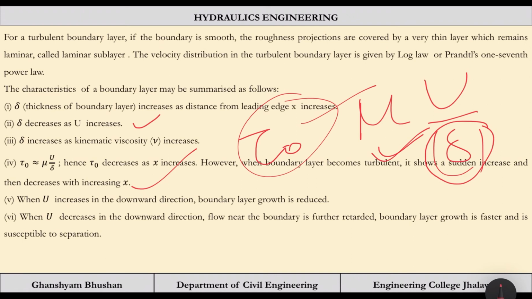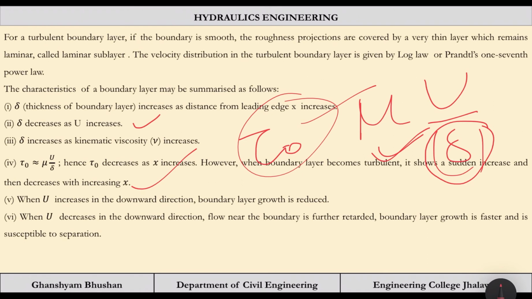When u increases in the downward direction, boundary layer growth is reduced. If you are going downstream and increasing the value of u, the rate at which delta grows will get reduced. When velocity decreases in the downward direction, flow near the boundary is further retarded, boundary layer growth is faster, and it is susceptible to separation.